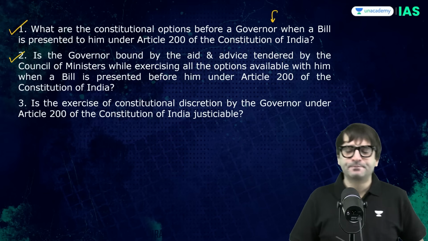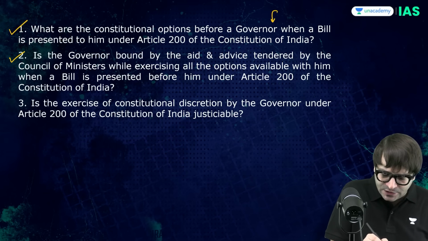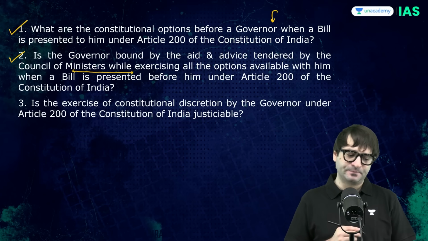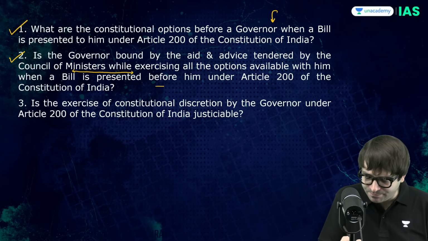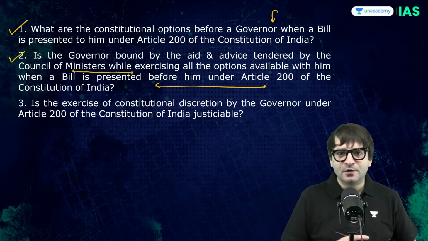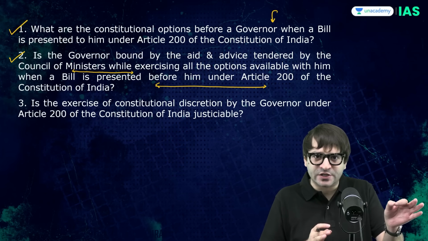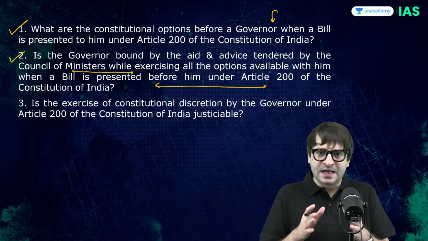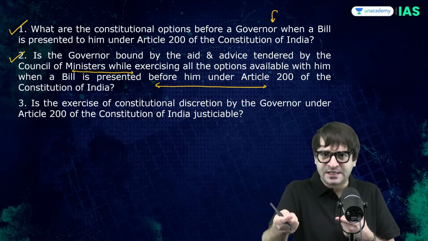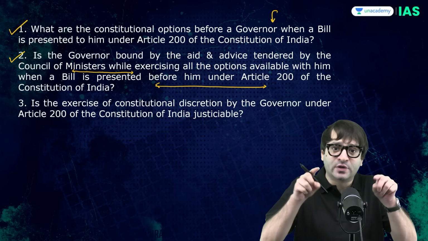Question number 2. Is it binding on the governor to give assent to a bill on the advice of the chief minister and council of ministers when a bill is presented before him under Article 200 of the Constitution? Because the Supreme Court has said that when a bill is passed by the state legislature and sent to the governor, he has 3 months to either send this bill to the state legislature for reconsideration, and then once it is passed again, within 1 month, the governor will have to give assent.